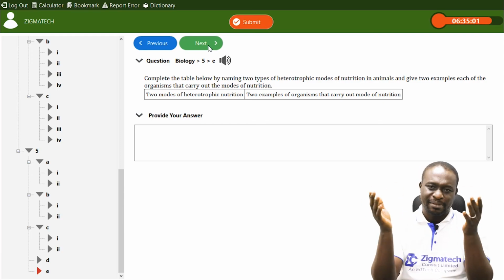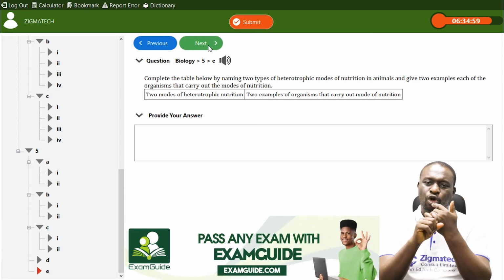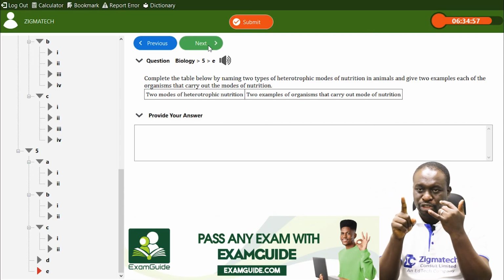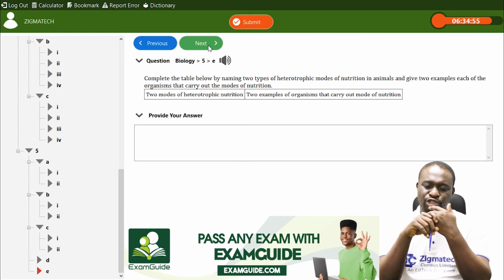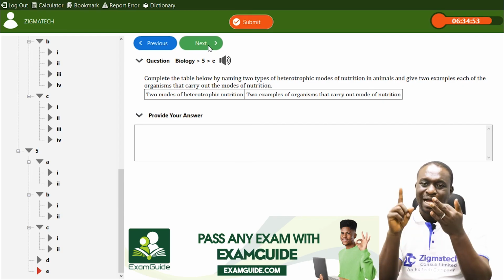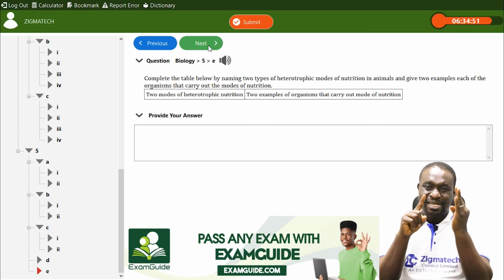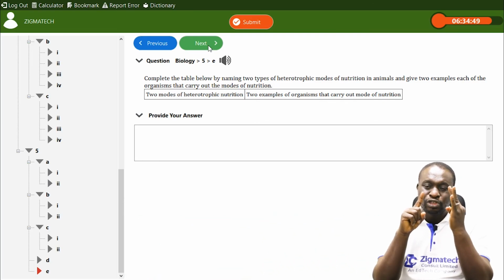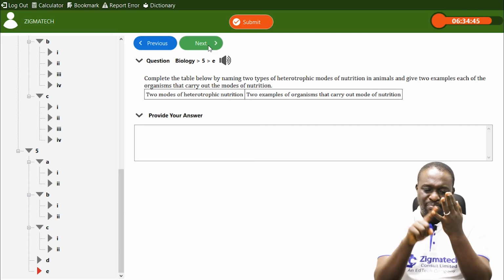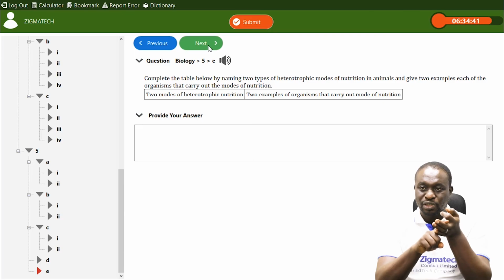Now, we have different types. We have the first one, which is called Holozoic. As I'm mentioning the modes of heterotrophic nutrition, we have parasitic, we have saprophytic. These are 3 important modes of heterotrophic nutrition. I repeat, Holozoic, parasitic, saprophytic. And I'm going to give examples and also tell you what they are.